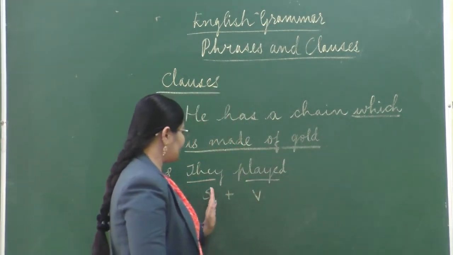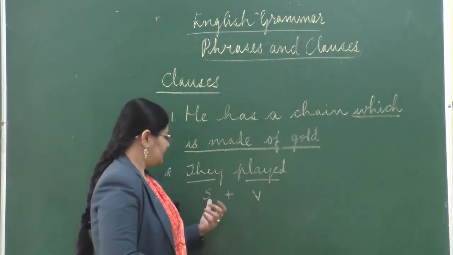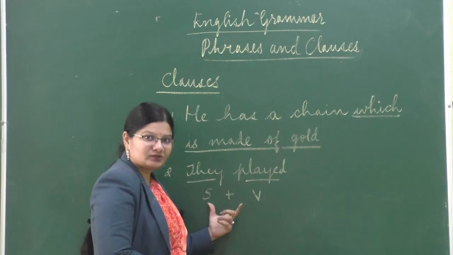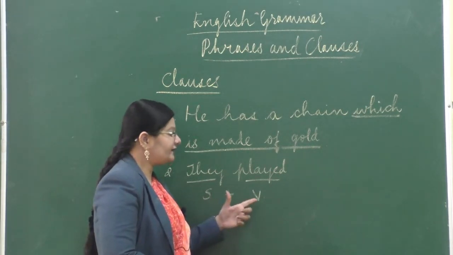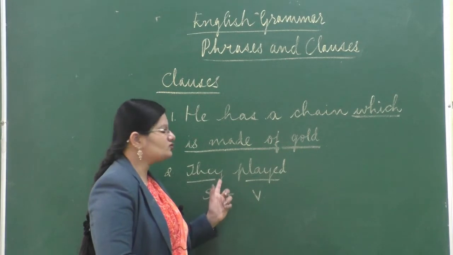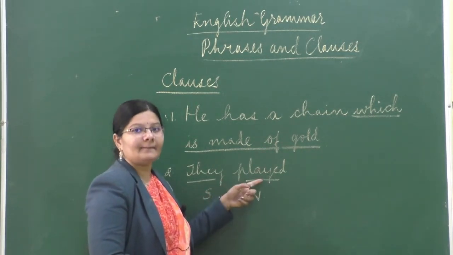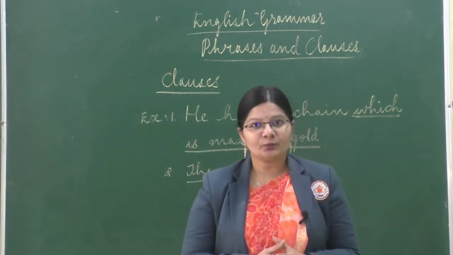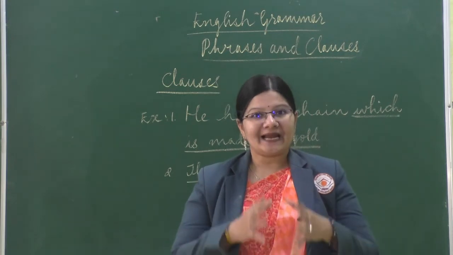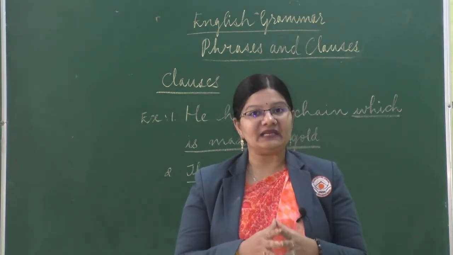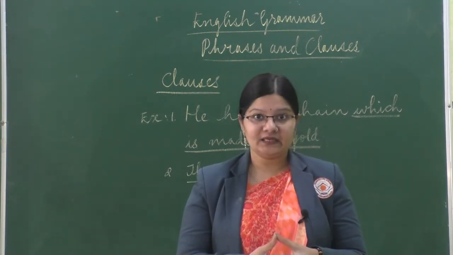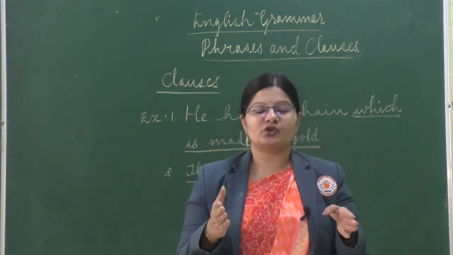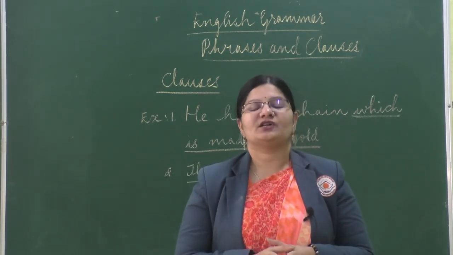If you look at the second example, they play. This is also a clause, which is a combination of a subject and a verb, or a subject and a predicate. It is telling us more about they. What did they do? They played. It is acting as a verb also, and it is a predicate. Such groups of related words which stand alone, meaning they have a meaning of their own and make complete sense, and are a combination of a subject and a predicate, or subject and a verb, are known as clauses.